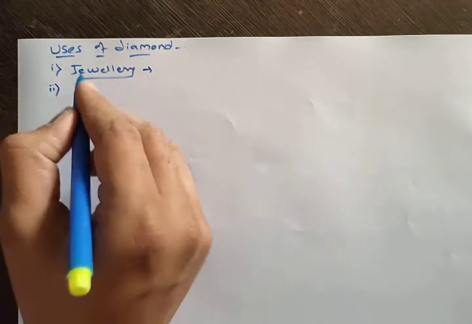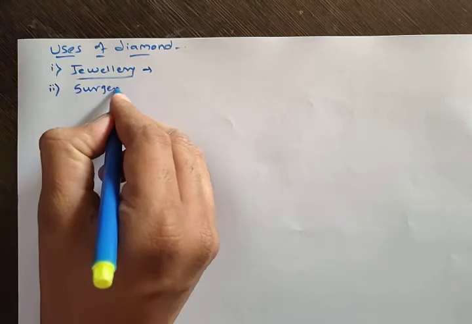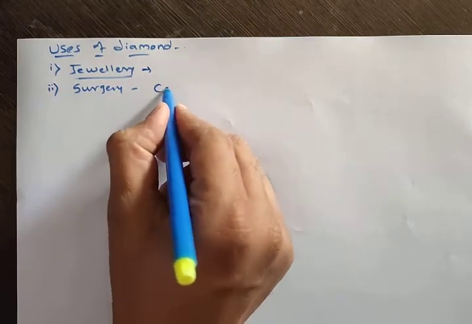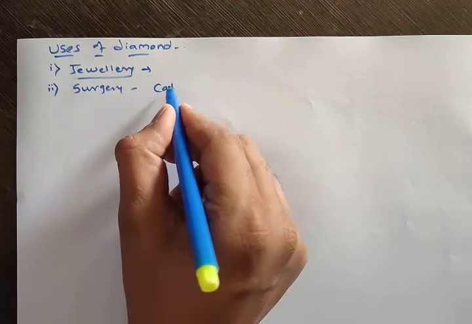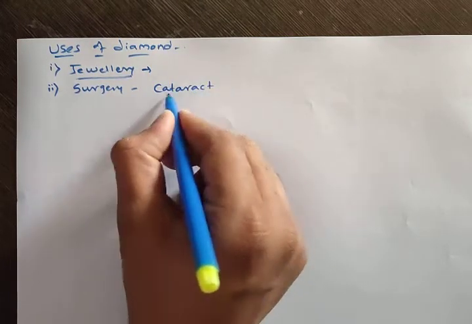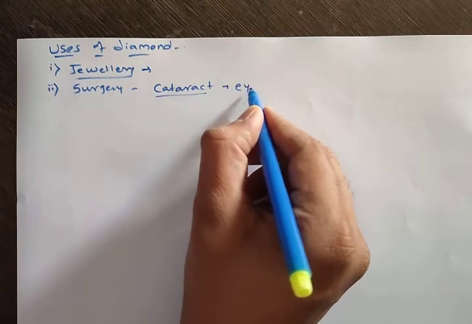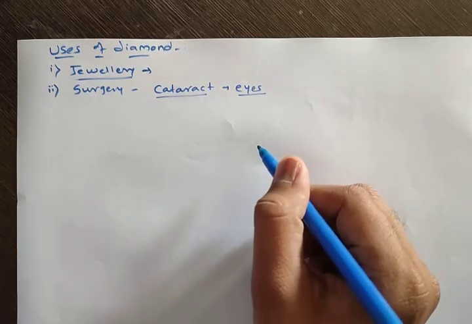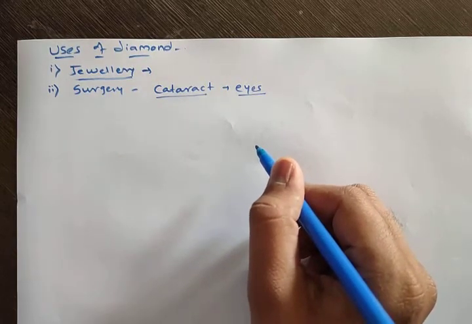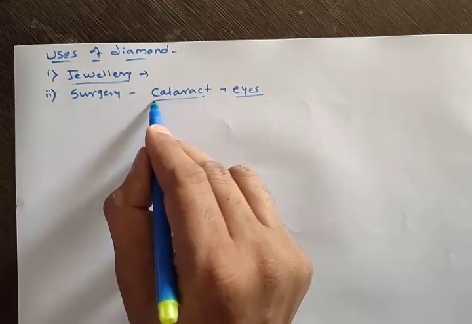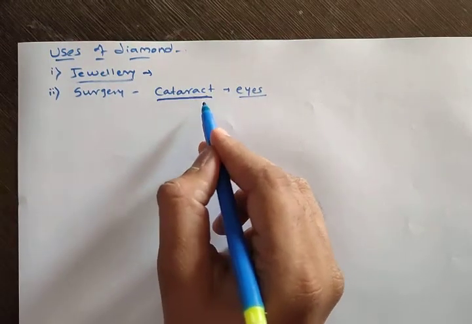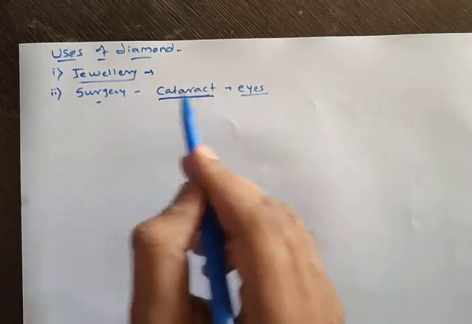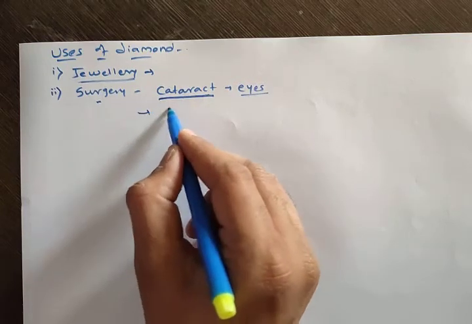Then it is also used in medical surgery, in cataract operations. Cataract is an operation of our eyes, especially in older people. A white colored ball appears in their eyes, and then we have to remove that. That is called a cataract operation. So diamond is used there. Diamond is also used in cutting tools.